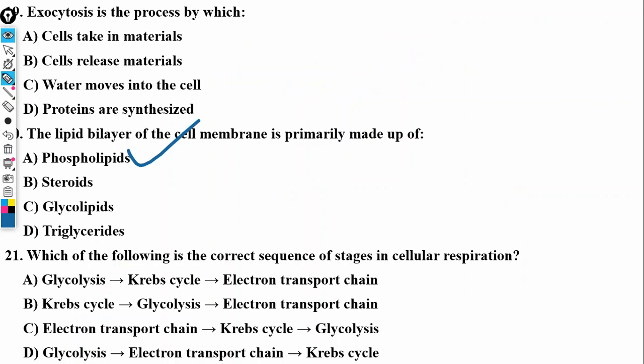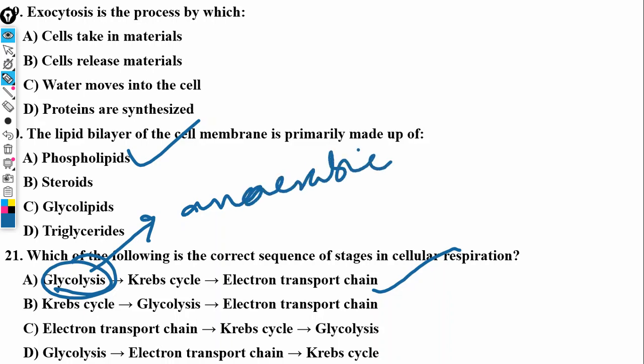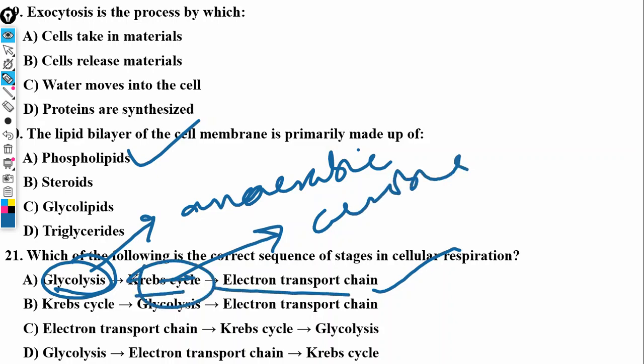Now, the next question says, which of the following is the correct sequence of stages in cell respiration? We have glycolysis, Krebs cycle, and electron transport chain. So the answer is A. It is glycolysis, which is the anaerobic portion, and then the aerobic part is the Krebs cycle, which produces a high amount of energy, and then the electron transport chain.